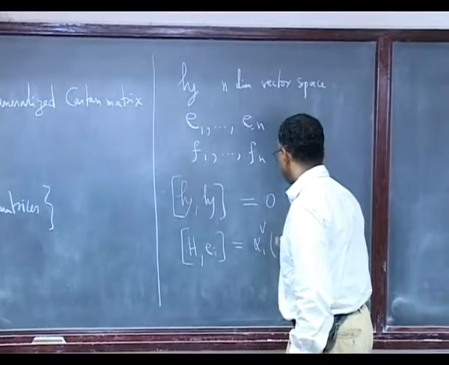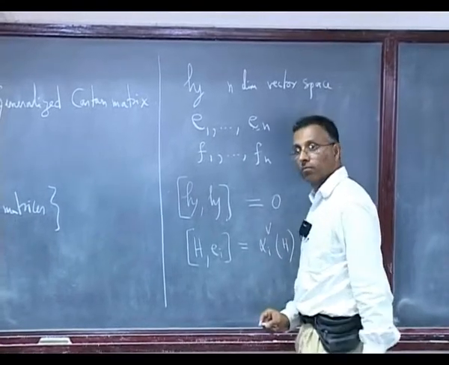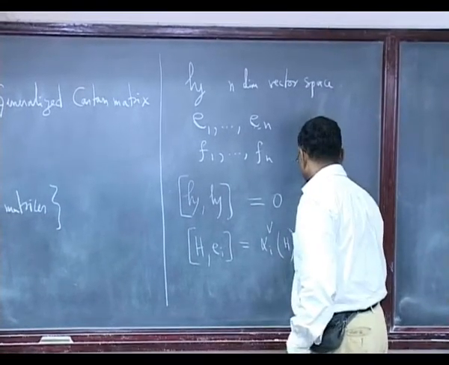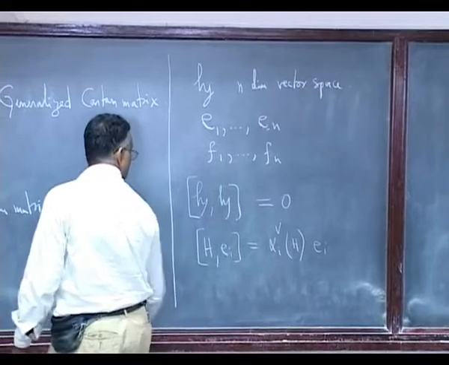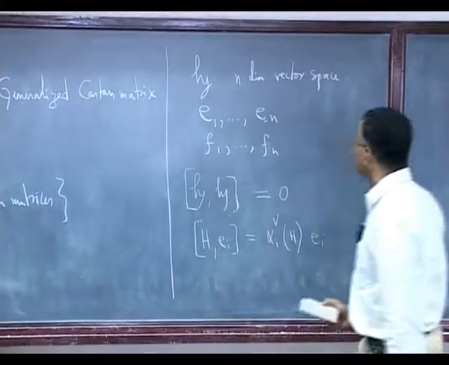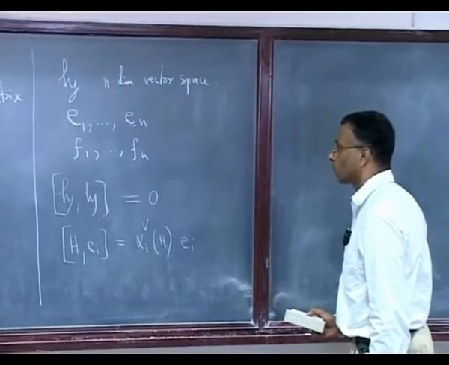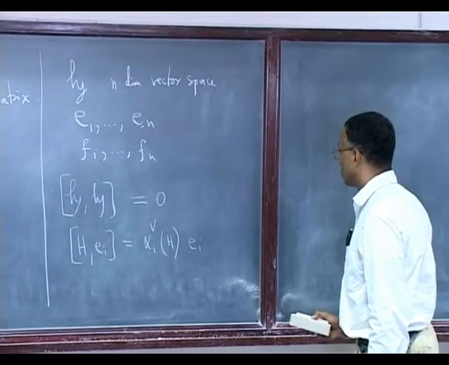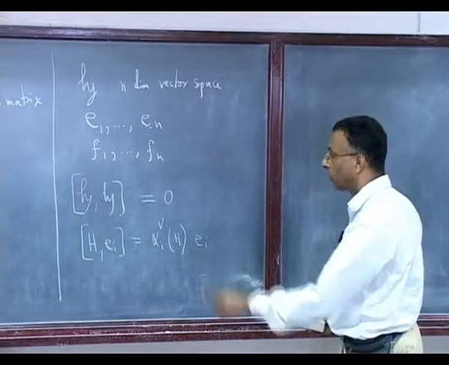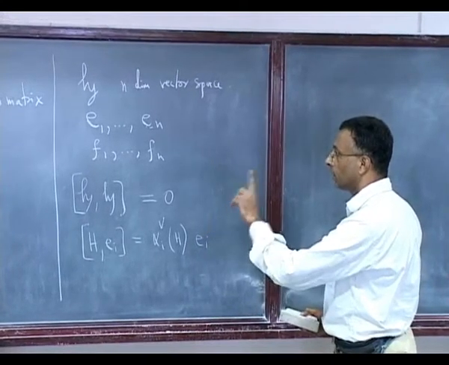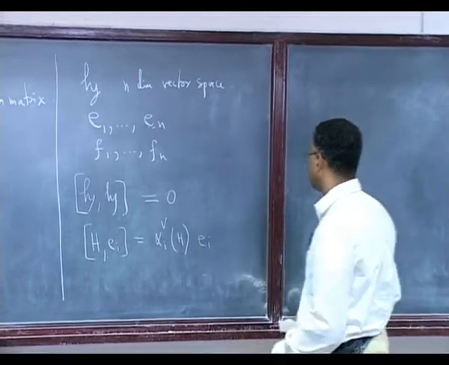alpha I check on H times EI. I should define this in terms of the matrix, right?